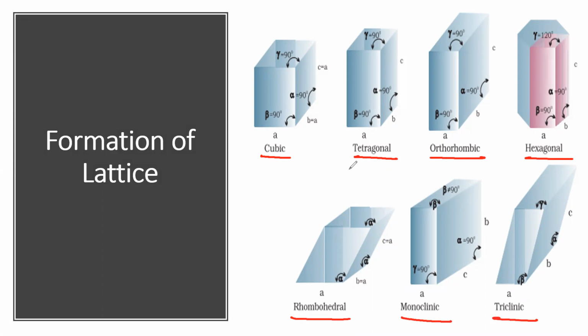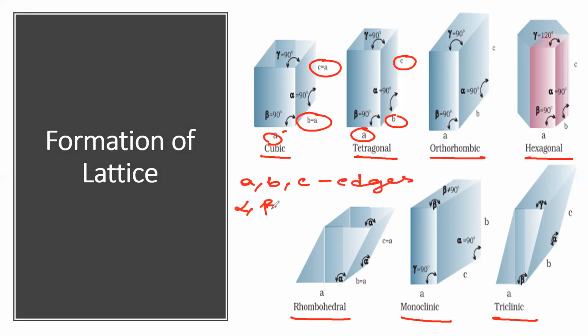Since we already discussed that a unit cell has 3 edges, A, B, and C, what are the parameters of a crystal lattice? We have a total of 3 edges, A, B, and C. In each and every diagram, you can see A, B, and C. These are called edges. And the angles between the edges, in each diagram, you can see alpha, beta, and gamma. So A, B, C are called edges, and alpha, beta, gamma are the angles between edges.